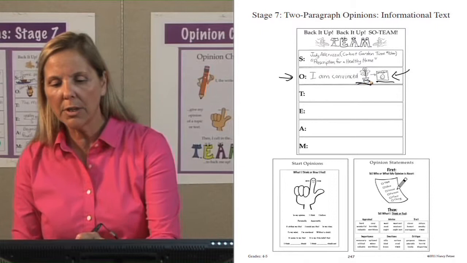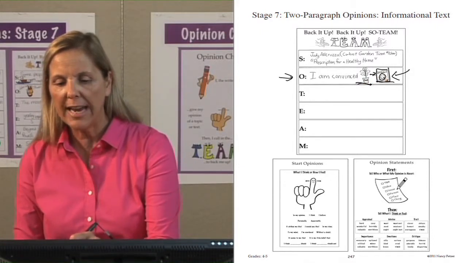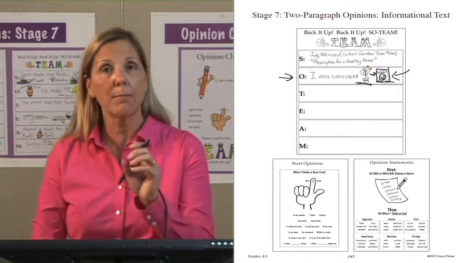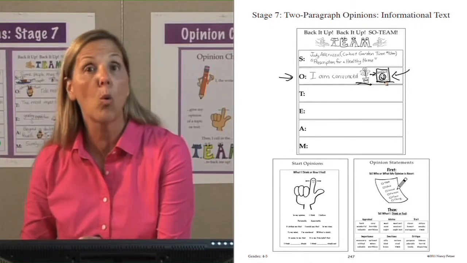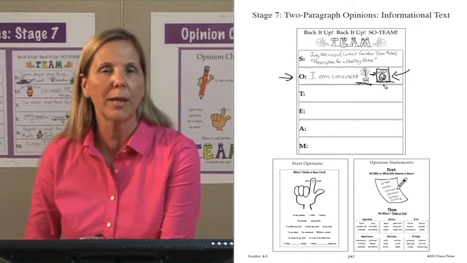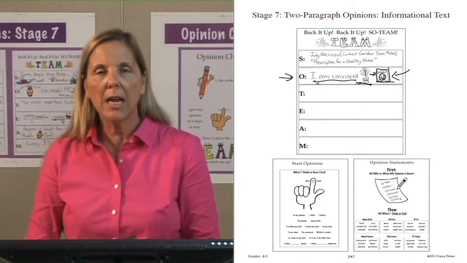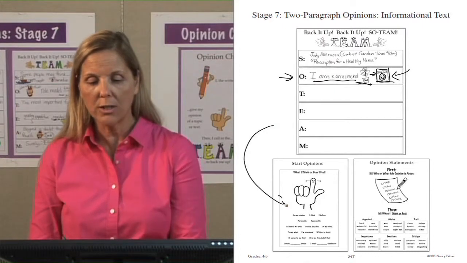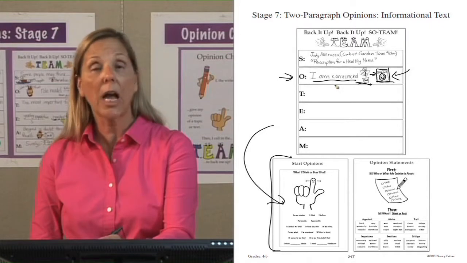Wow. All right, I'm going to draw a plant and then I'm going to put an arrow here with a happy face and put the workplace there. I'm just writing my keywords down. I'm not saying the sentence yet. This is my idea. I think that plants can make a workplace healthy and a great environment. I'm talking about the idea and I record it. Maybe I want to record how I'm going to begin that opinion. So I can go to my Start Opinion helper sheet and choose one of my starters. And I chose "I am convinced."